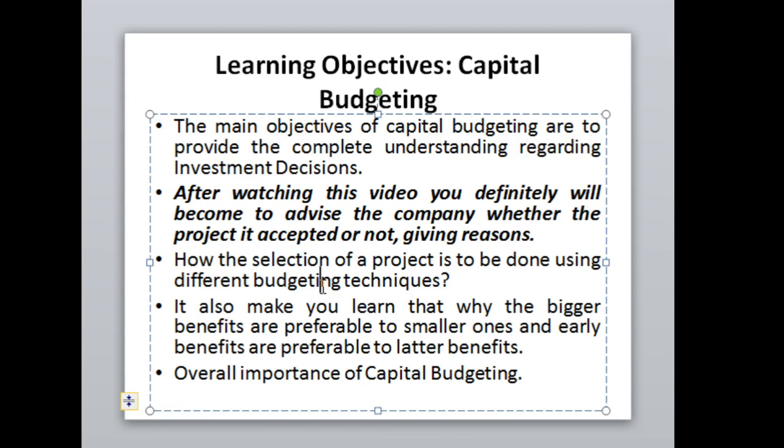It will also help you understand why bigger benefits are preferable to smaller ones, and early benefits are preferable to later benefits.